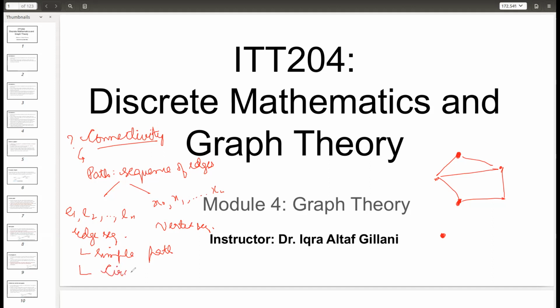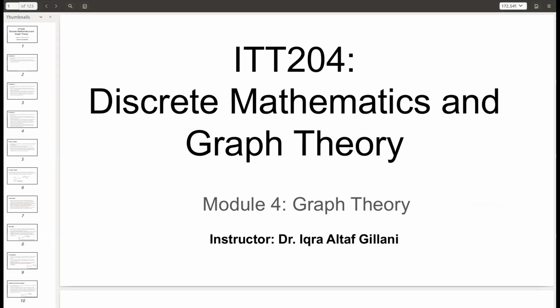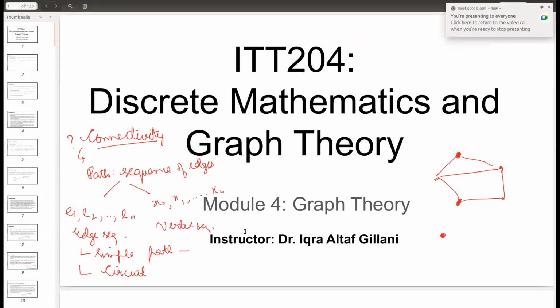And then we saw something called circuit. Anyone, what is a simple path? When do we say a path is a simple path? Yes, class? When do we say a path is a simple path? I hope I am audible. Okay. I am audible, right, class? Yeah. So please, as I said, today there is some network connectivity issue. So do reply back quickly.